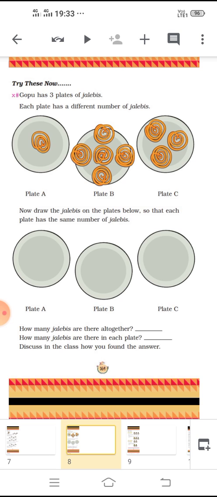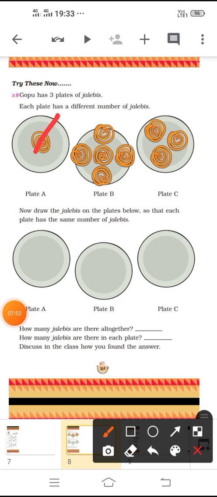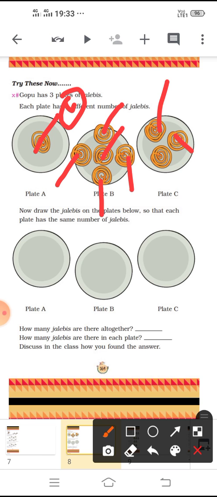So first we are going to count the total number of jalebis. Understood? So let's count: 1, 2, 3, 4, 5, 6, 7, 8, 9. The total number of jalebis, if we count together, is 9.